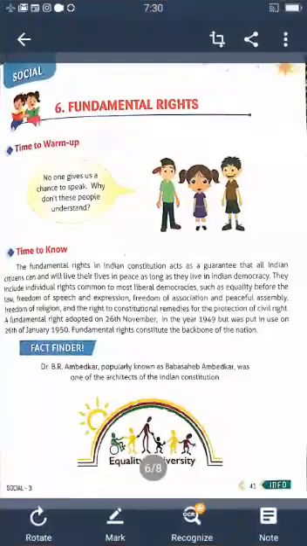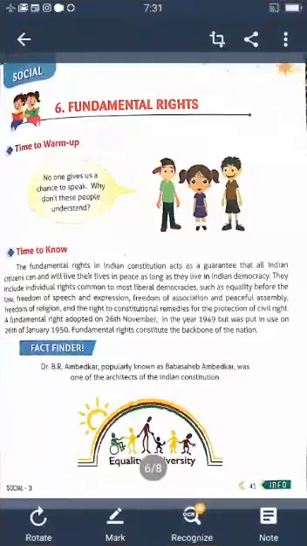Individual rights are common in every democratic country: equality before law, freedom of speech and expression, freedom of association and peaceful assembly, freedom of religion, and the right to constitutional remedies for the protection of civil rights. These are all very important for everyone. These fundamental rights constitute the backbone of the nation. Fundamental rights are the backbone of the nation.